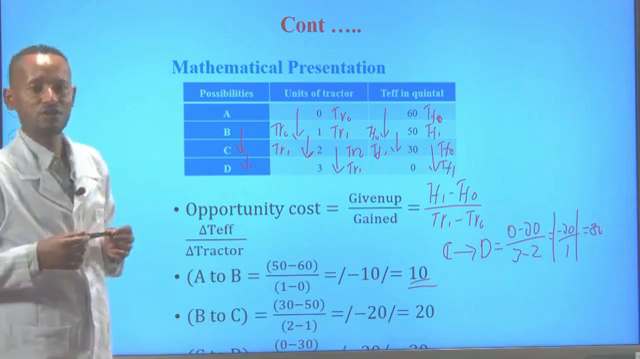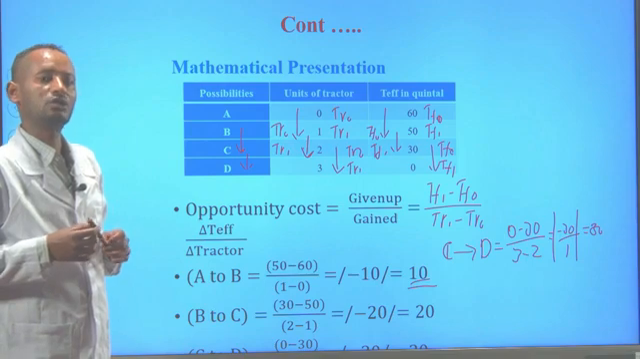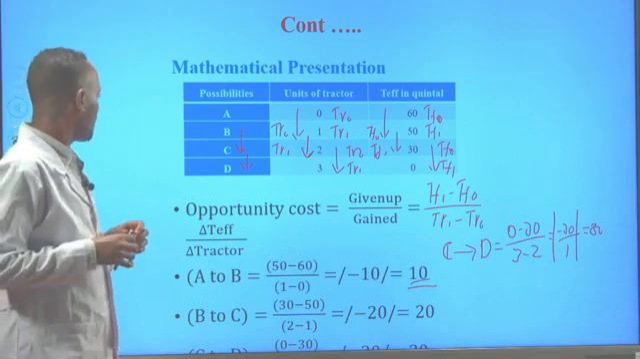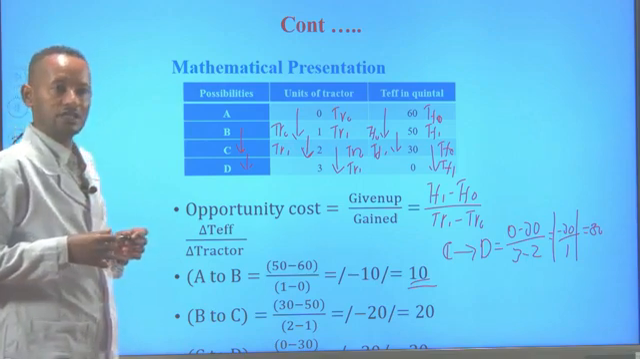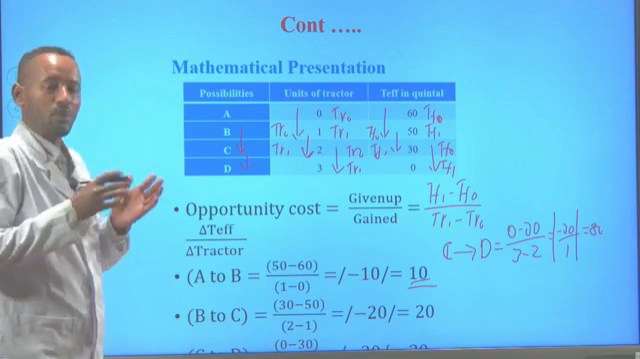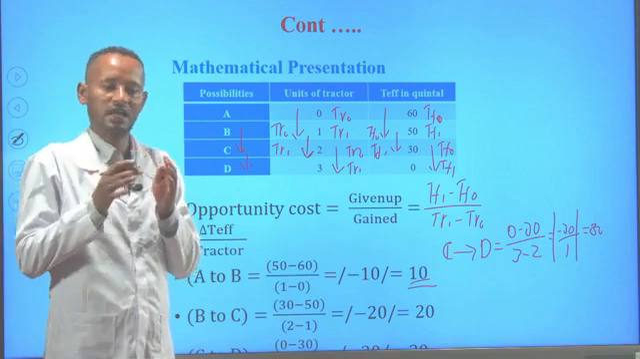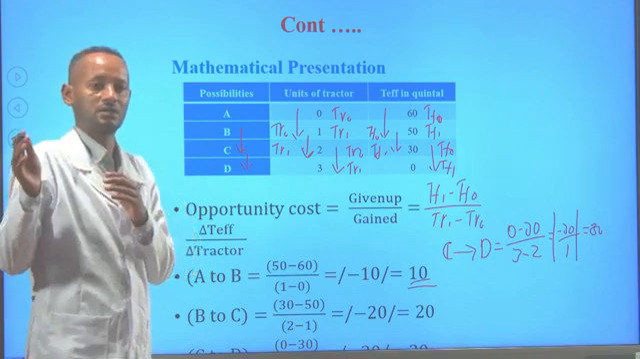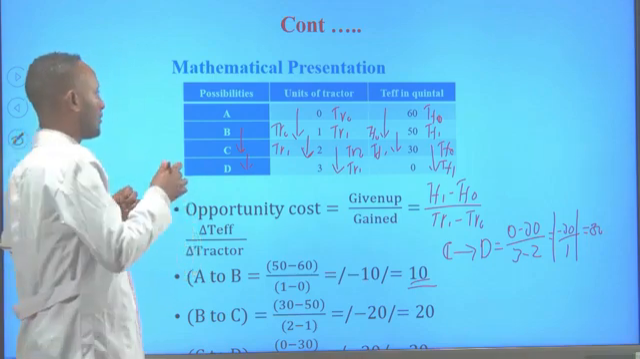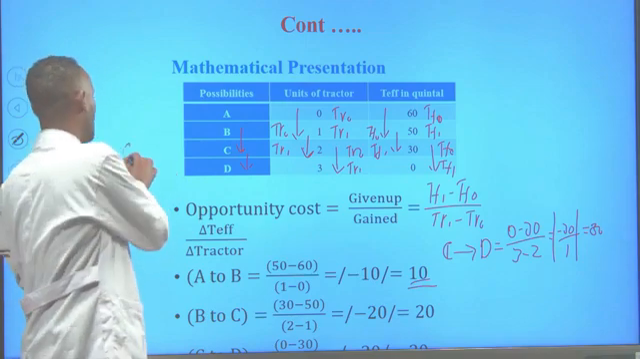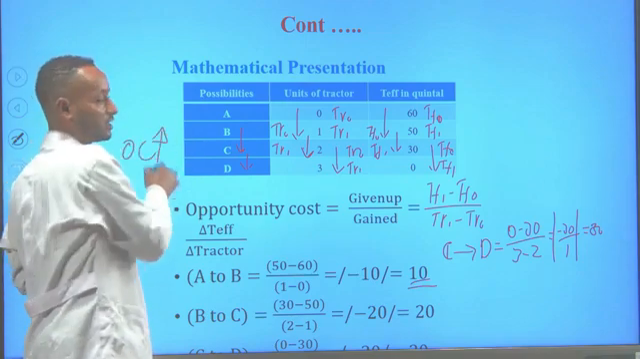From this information, we can show the law of increasing opportunity cost, which states that as we produce more and more of a commodity, the amount of the next best alternative that is given up will always increase. Simply, the law of increasing opportunity cost states that the opportunity cost of a commodity will always increase.